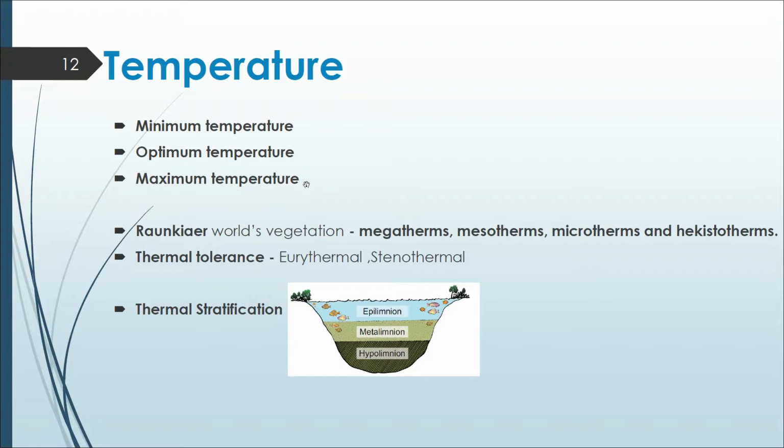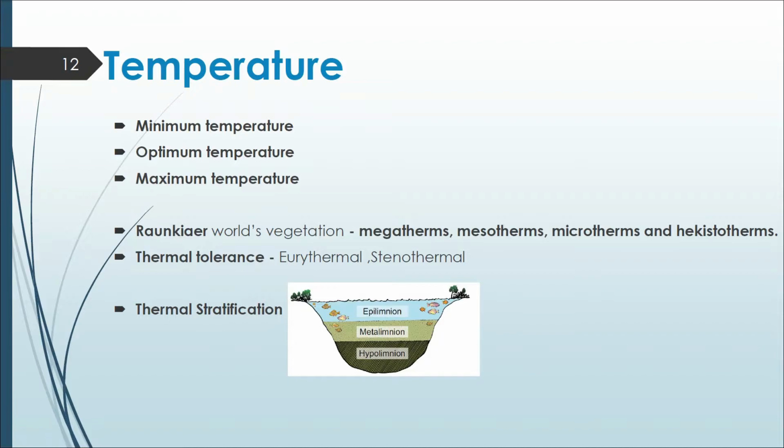Based on temperature, Raunkiaer classified the world's vegetation into megatherms, mesotherms, microtherms, and hekistotherms. According to thermal tolerance, the plants are classified into eurythermal and stenothermal. Eurythermal means the organism can tolerate a wide range of temperature fluctuation. Example, marine angiosperms like Zostera.